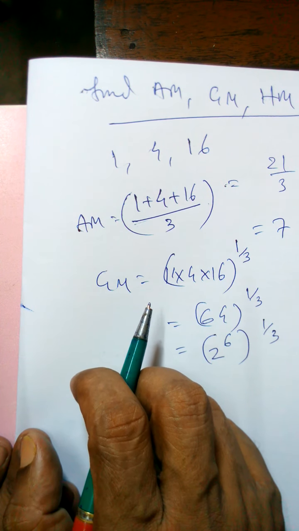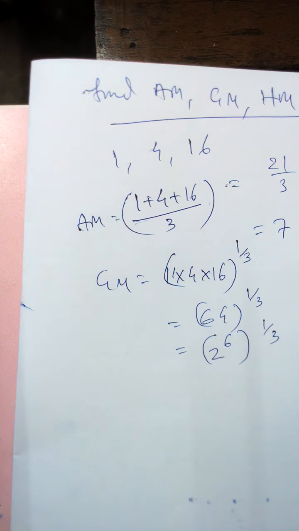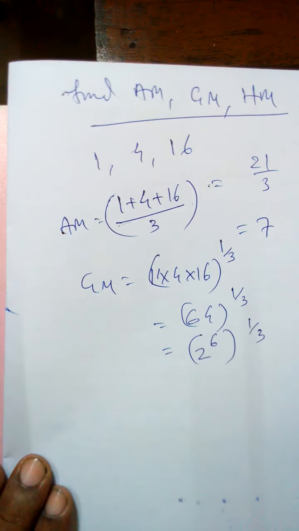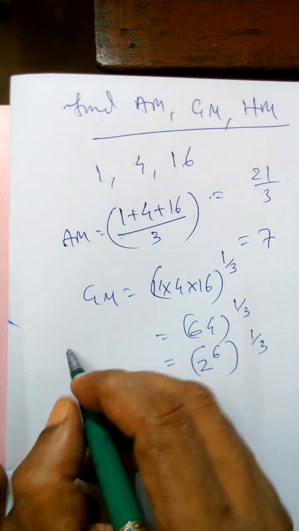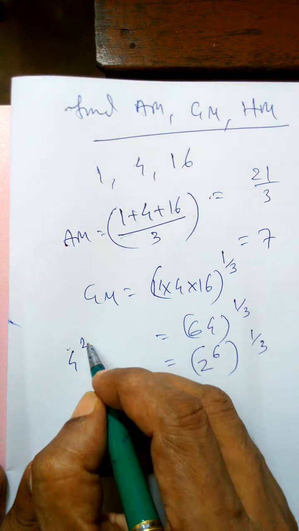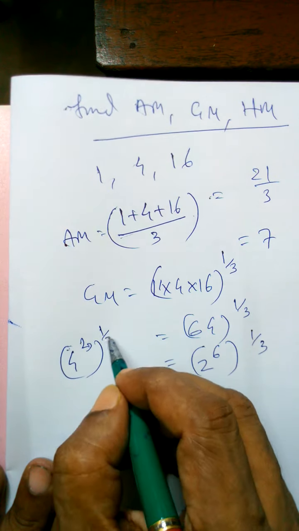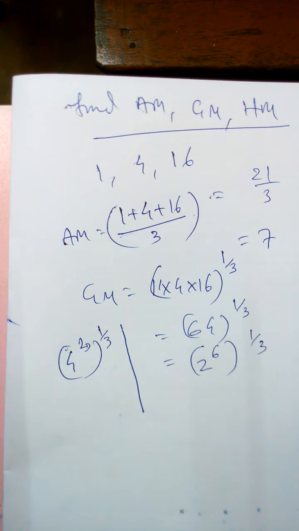It is not easy. One student asked me, how do you know that it will be written as 2 to the power 6? Yes, I have another option. I can do that with any number to the power like this. 4 to the power 3 is also 64. Yes, that can also be done.